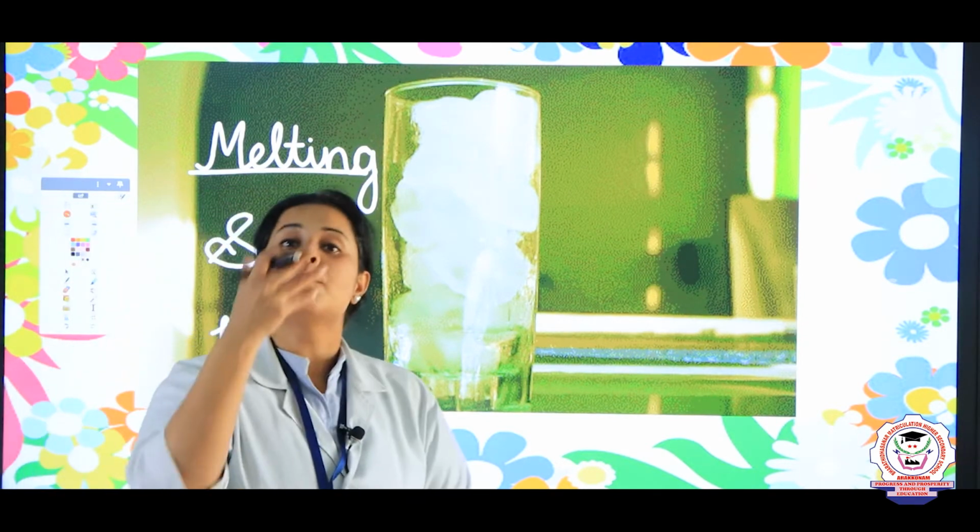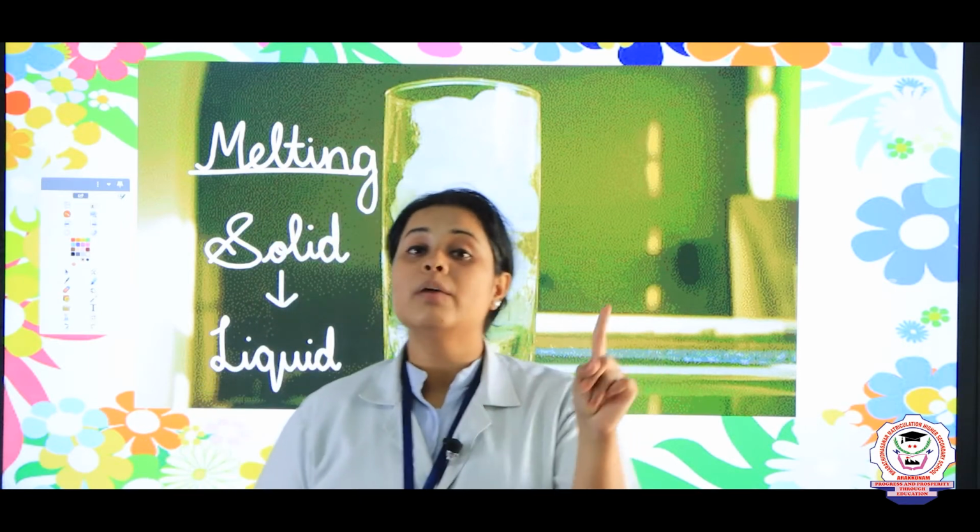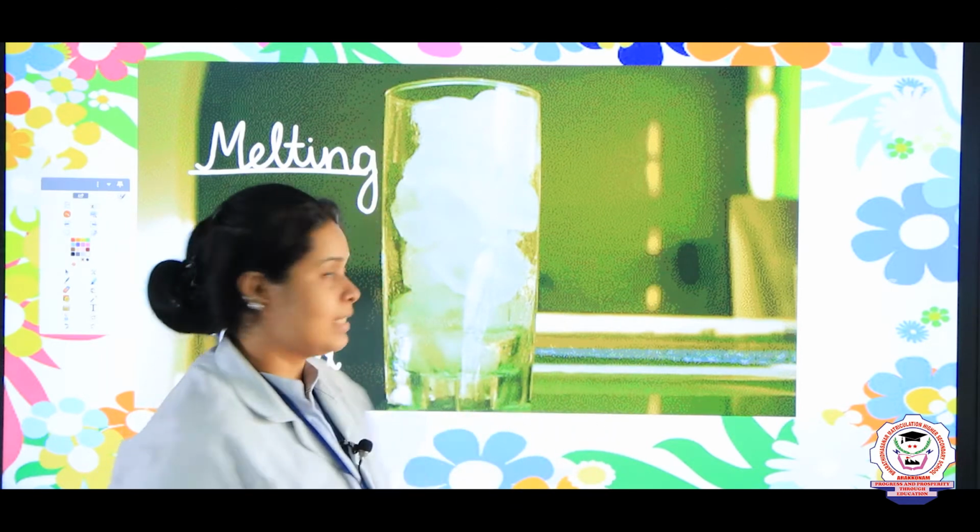And the particular temperature at which the solid gets converted into liquid is known as the melting point. So children, when a solid ice gets converted into liquid, it gets converted at 0 degree Celsius. Here I am not talking about freezing, I am talking about melting. So the melting point of ice is 0 degree Celsius.